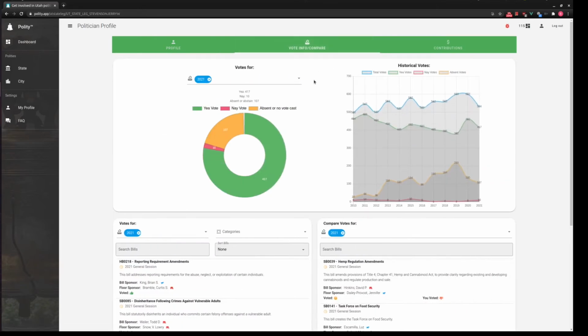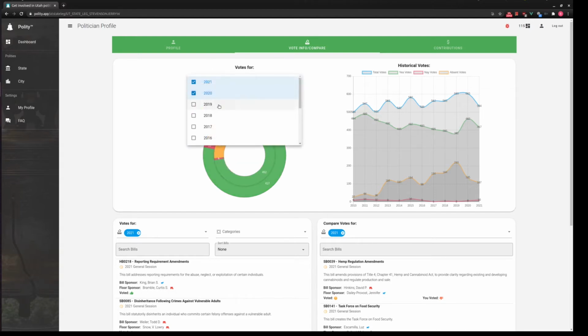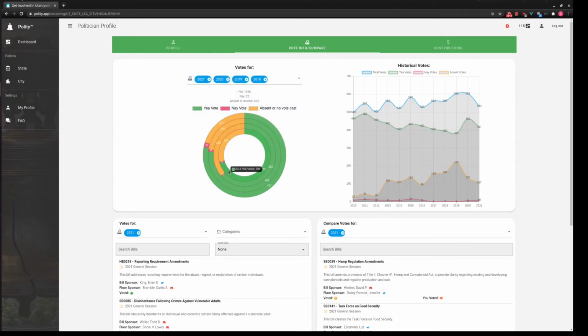I can also go into his votes. Right here is a breakdown of his votes for this year, 2021. I can load in some more years here, and I can see the breakdown for each year: his yay votes, his nay votes, absent and abstain. Right here is his historical votes. The blue line is the total votes. Green is yays, then absent and abstains here, and then his nay votes for each year.